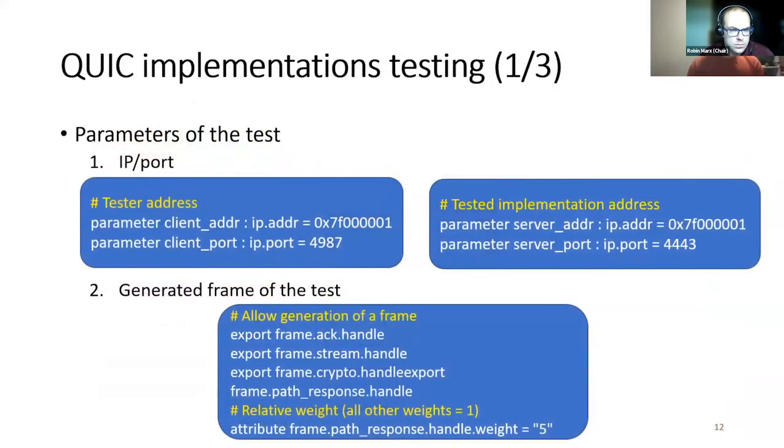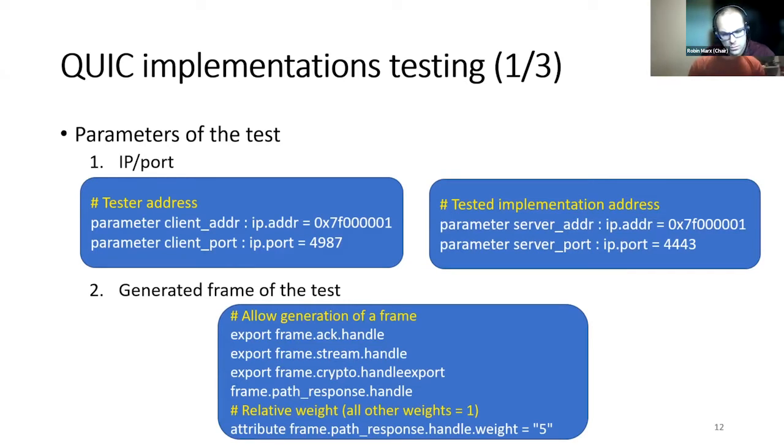The application of this methodology for testing is quite simple. First of all, we start by defining the different parameters of the test. In the example here, we can see that we define the IP and port addresses used by both endpoints. But we can also define all frames that will be generated by the test and their relative distribution within the packets. This is the main way to control a test.